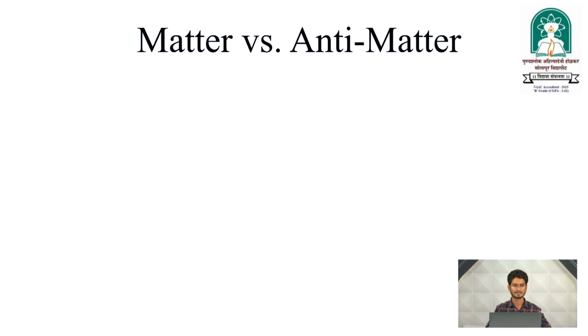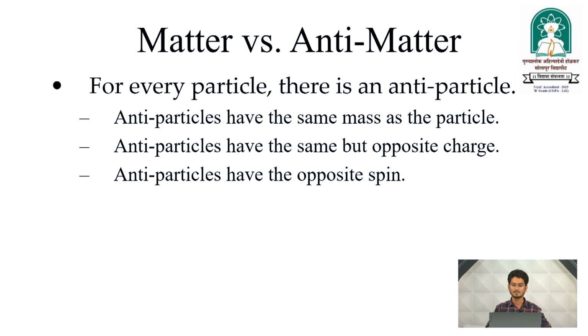Here the concept of matter and antimatter we can understand. Now, matter versus antimatter, what are the similarities or properties we can see here. For every particle there is an antiparticle. Antiparticles have the same mass as the particle, so there is no change in mass. So, we can say mass is a fundamental or intrinsic property of the particular subatomic particle. Antiparticles have the same magnitude but opposite charge. So, the charge is opposite: if one particle has a positive charge, then the antiparticle has a negative charge. And antiparticles have the opposite spin. If the particle has a positive spin of 1/2, then the antiparticle has a negative spin of 1/2.